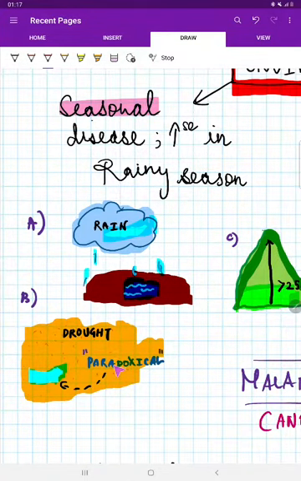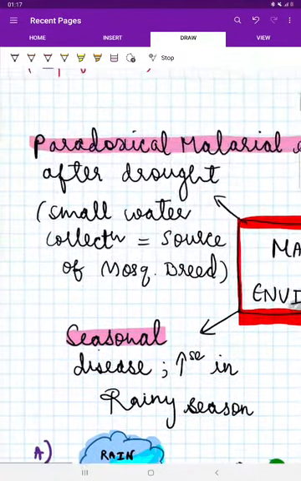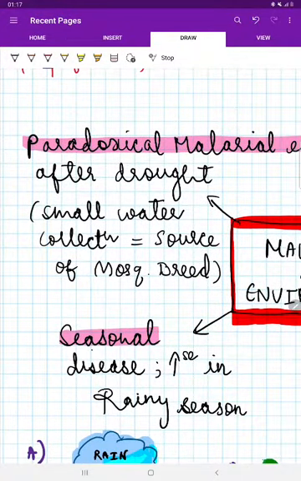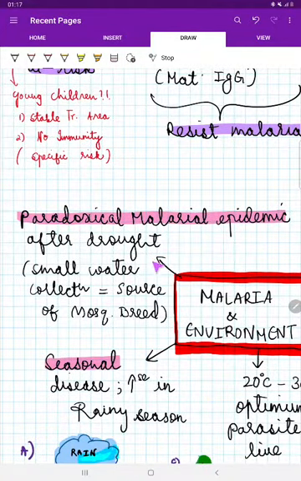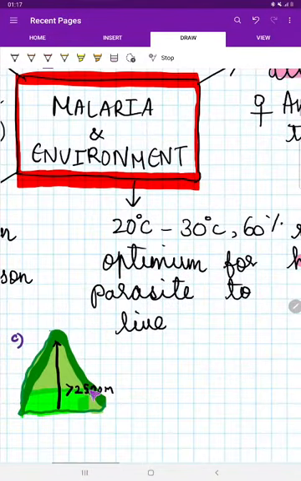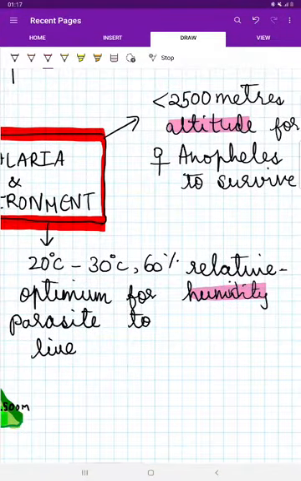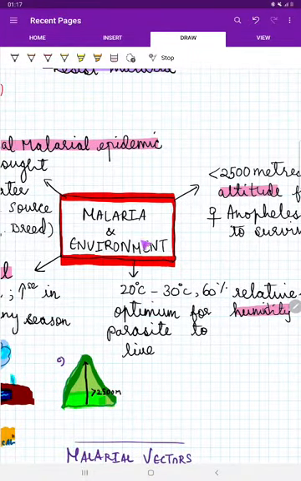But how? See, in the drought there is no water, but there is still a small place with water, and this water can be a source for mosquito breeding. So this small source of water acting as a place of mosquito breeding in the drought areas, after the drought, increases the cases of malaria, and is called a paradoxical malarial epidemic. Coming to the mountain, at an altitude of more than 2,500 meters, the Anopheles mosquito vector is unlikely to live at that altitude. And this parasite needs at least 60% relative humidity to survive. Now we have seen the relation between the weather and malaria.